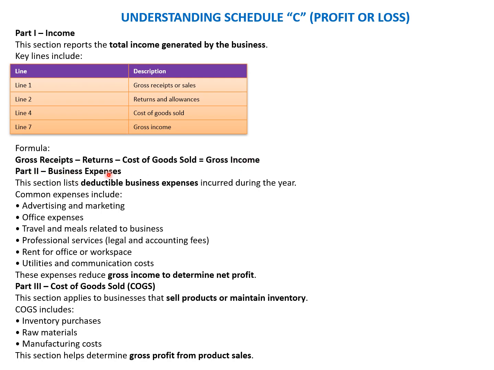Part two is the business expenses. This section includes all the deductible business expenses like advertisement, marketing, office, travel, meals, professional services, rental, utilities, and communication. These expenses reduce the gross income to determine the net profit.